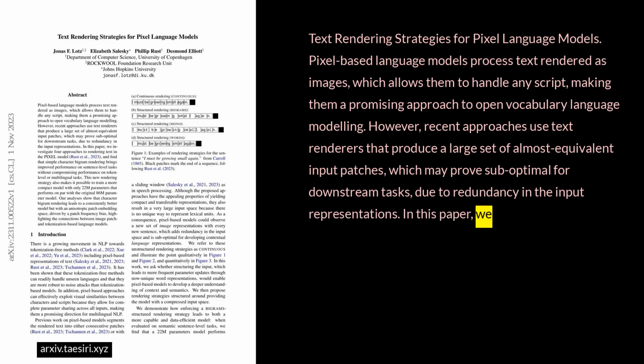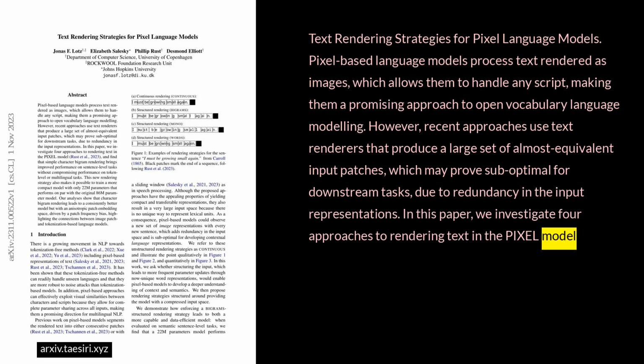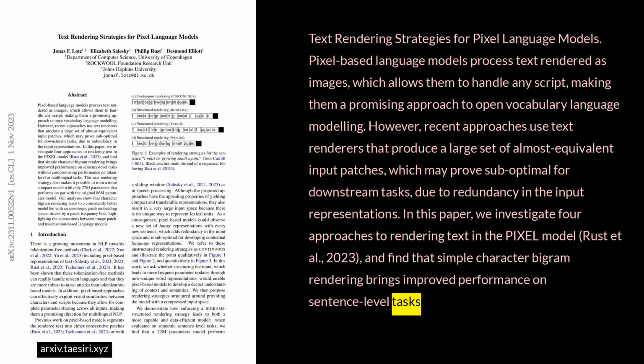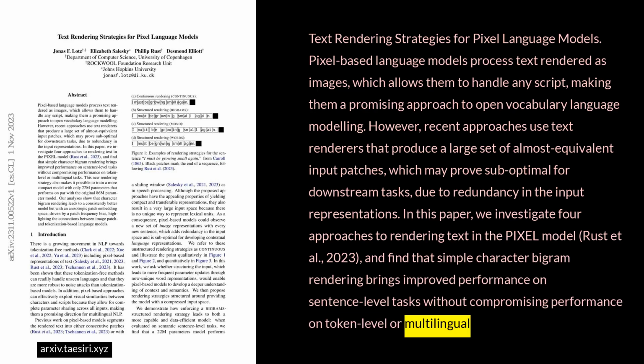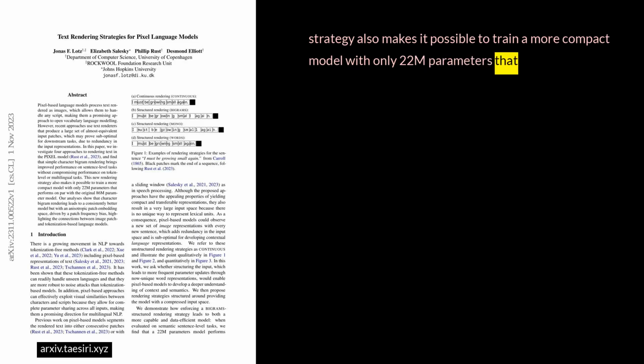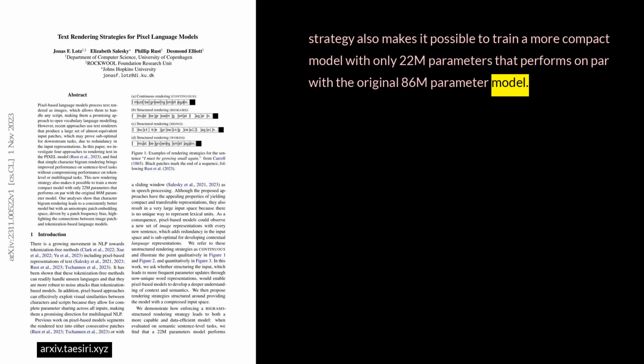In this paper, we investigate 4 approaches to rendering text in the PIXEL model, Rust et al., 2023, and find that simple character bigram rendering brings improved performance on sentence-level tasks without compromising performance on token-level or multilingual tasks. This new rendering strategy also makes it possible to train a more compact model with only 22M parameters that performs on par with the original 86M parameter model.